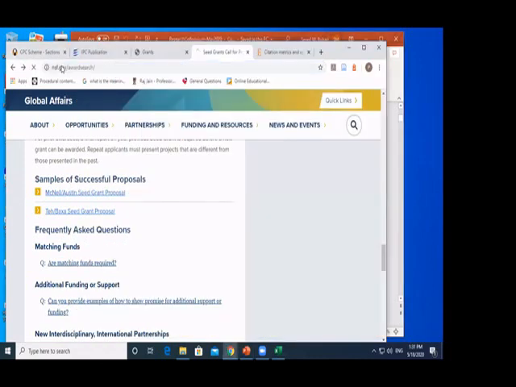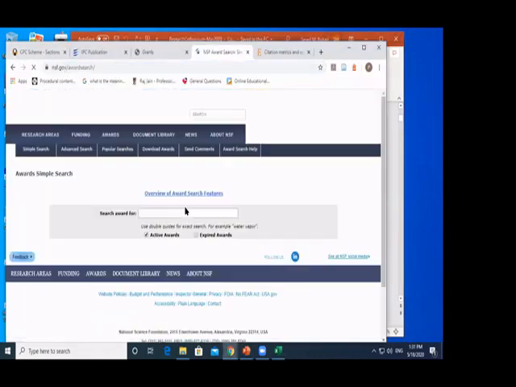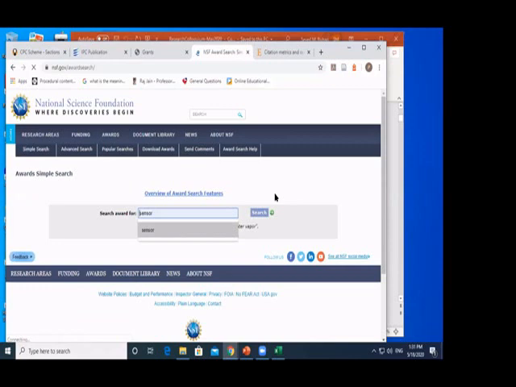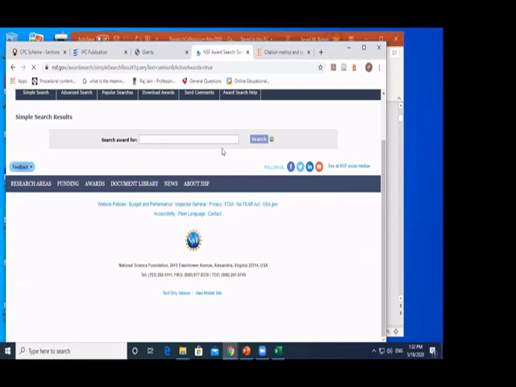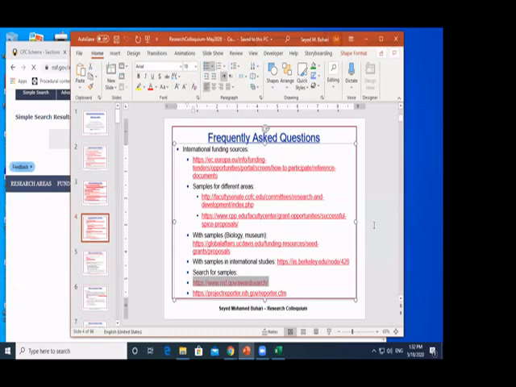If you go to this kind of website, you can search, for example, for sensors, and it will give me different grants by the NSF authority. You will find abstracts here. Mainly it returns the abstracts, and from the abstract I can get an idea of what they are doing. This is another example as well.